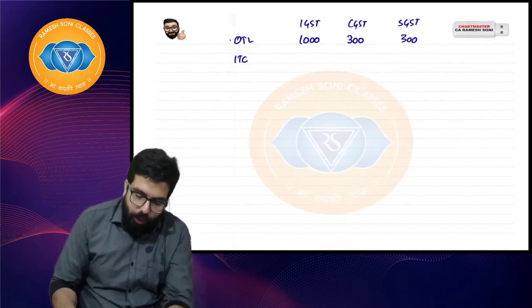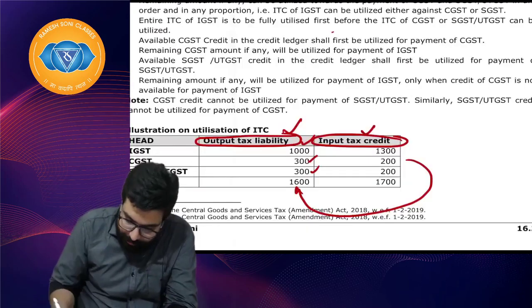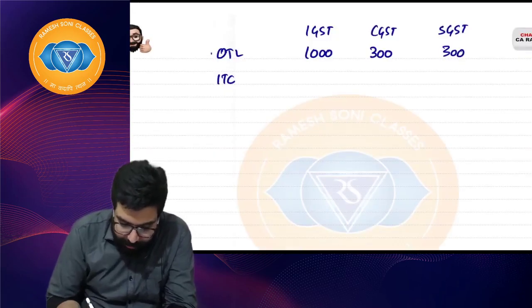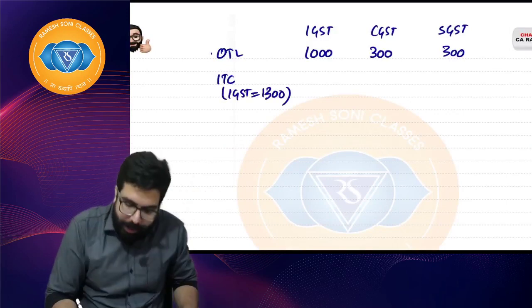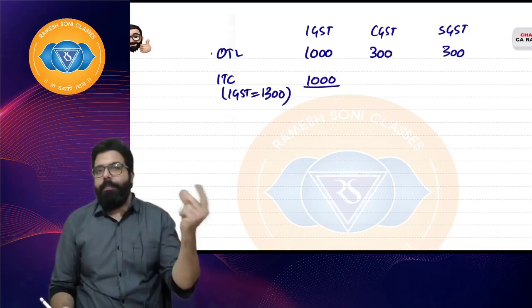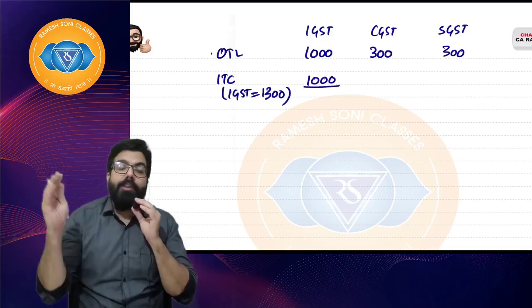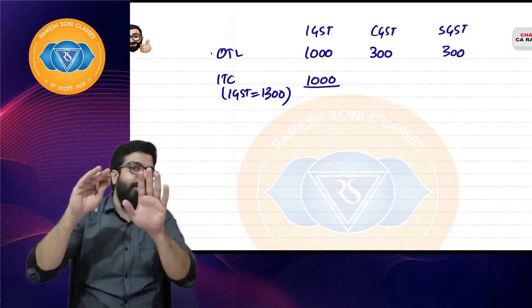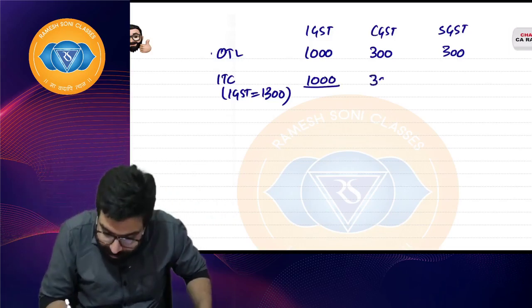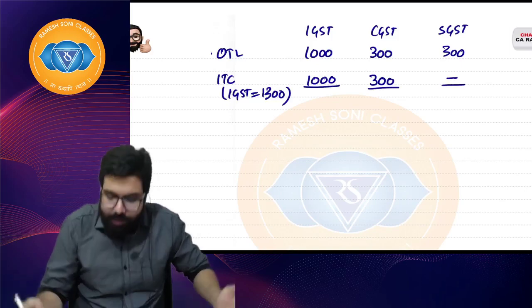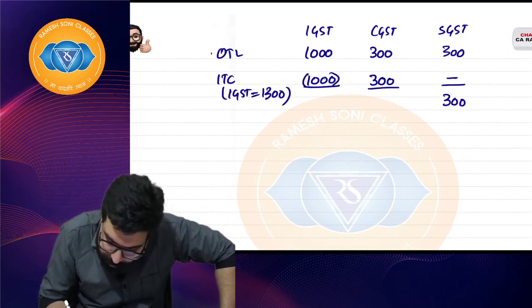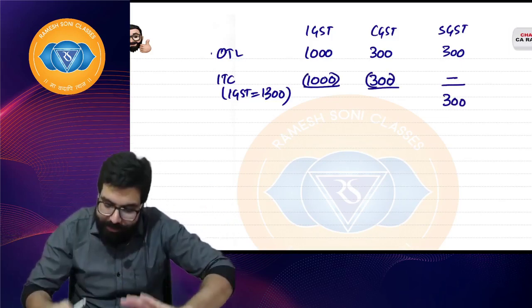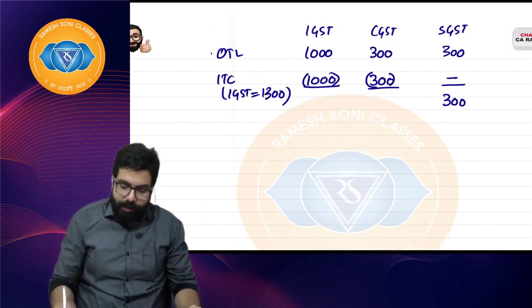Everyone listen. So how much is my ITC? 1300. IGST ka ITC is 1300. So out of 1300, IGST should be first used for paying IGST. Okay, sir, I used it. 300 is remaining. So 300 should be first used for CGST. Everyone listen. 300 should be first used for CGST, and then for SGST nothing will be there. So you use 1000 and 300, and for SGST you still have a payable of 300.